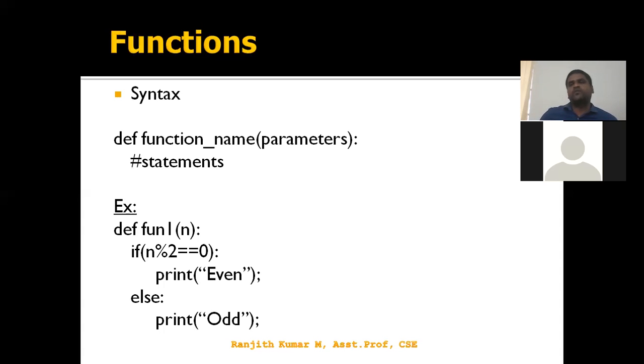So what happened here? Designing a solution for a smaller problem is easier than for a larger problem. If we want to solve a larger problem, it's going to be complex. So we are splitting the entire problem into subproblems until it becomes easier, and we provide a solution for the easier parts.